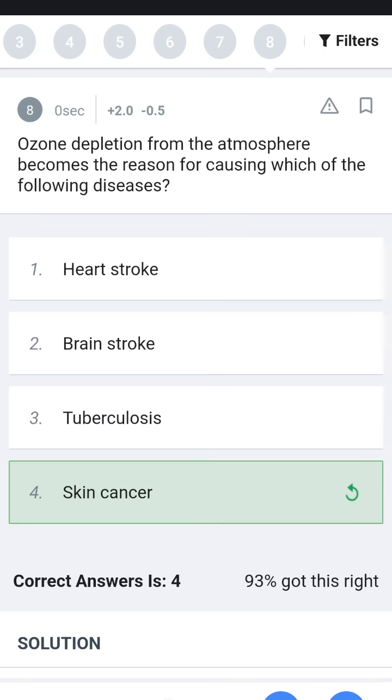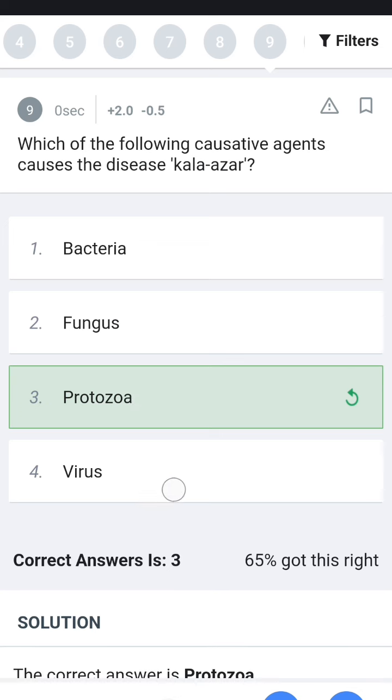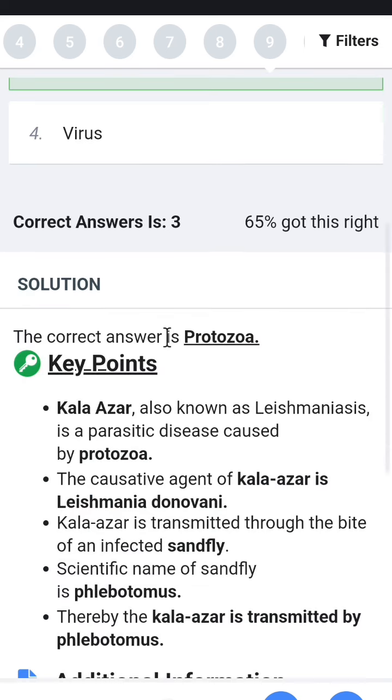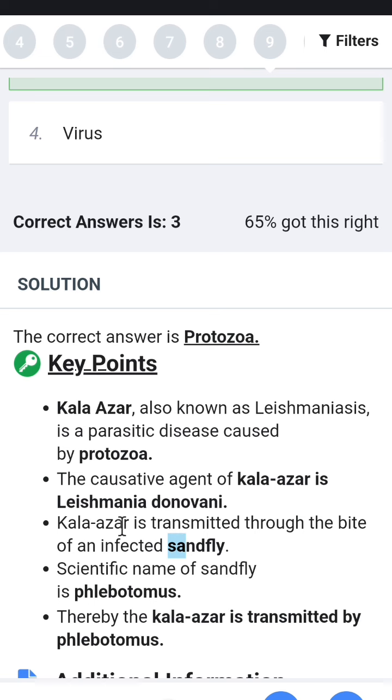Next, which of the following causative agents causes the disease Kala Azar? So Kala Azar is a disease caused by protozoa. It is transmitted by the sand fly. And the agent is Leishmania donovani.